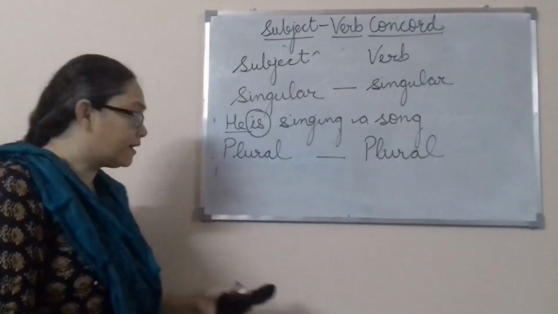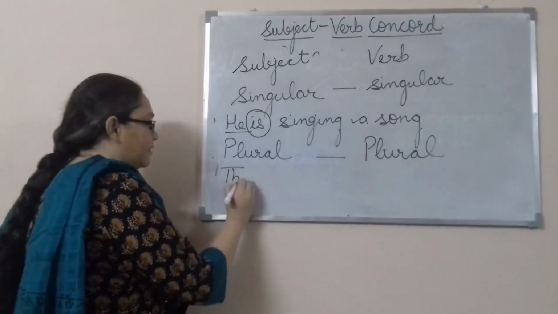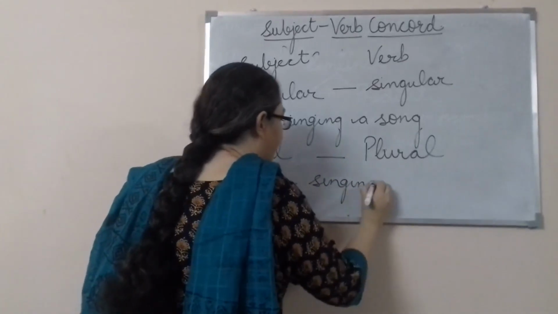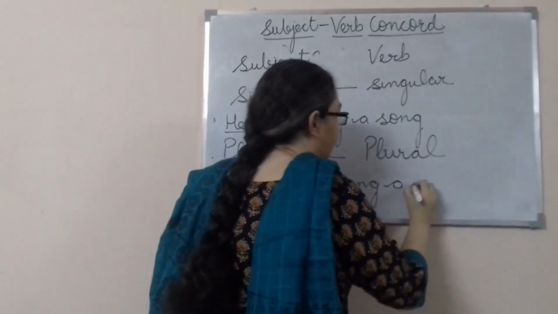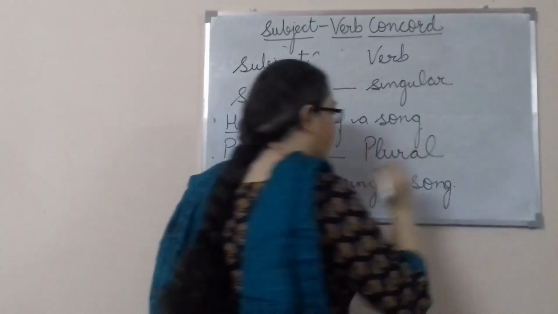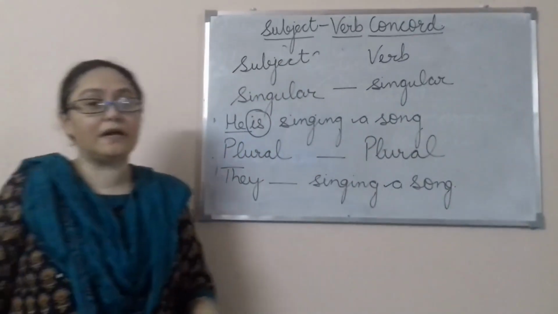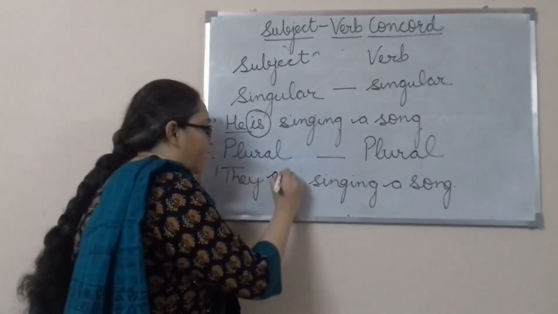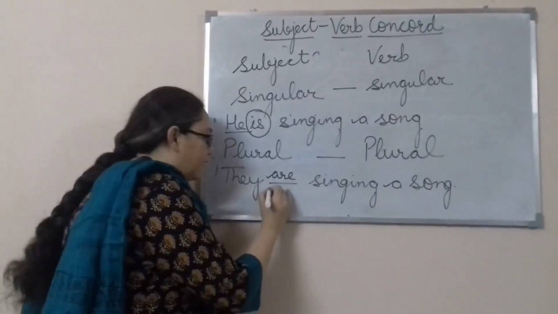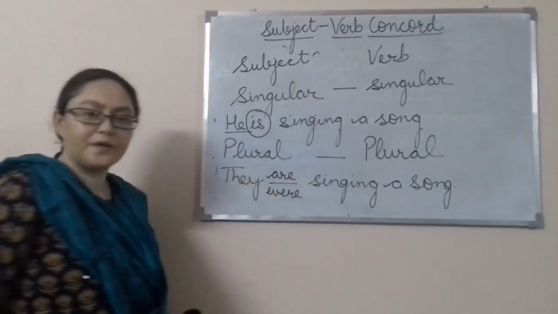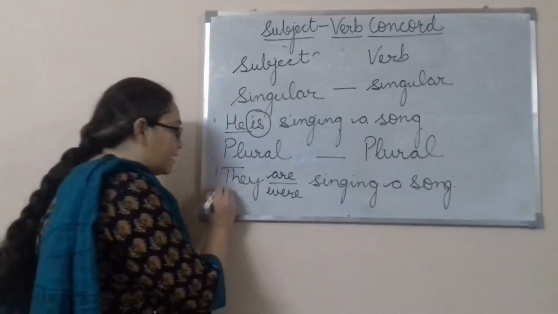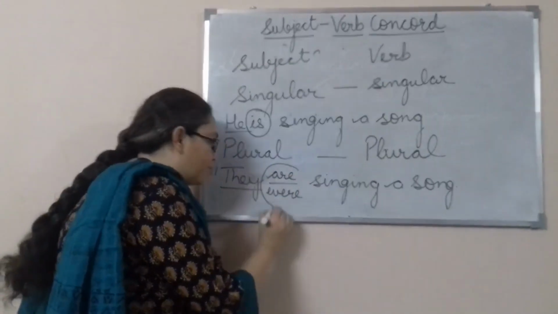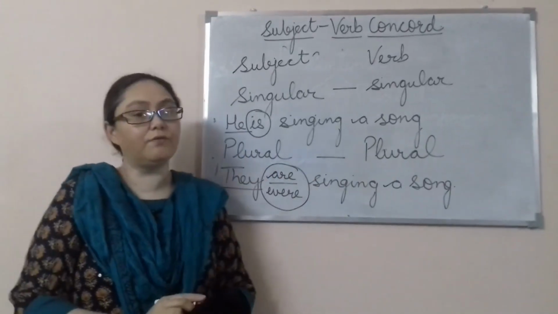plural. Alright, suppose I change the sentence here. They dash singing a song. Now if we want to use a helping verb here, what helping verb are we going to use? We can use they are, or we can say they were singing a song. Again in this case, when we have a plural subject, at that time we have used the plural helping verb.